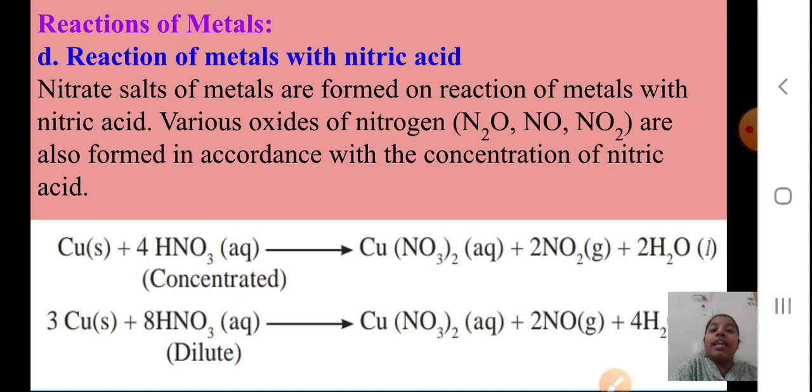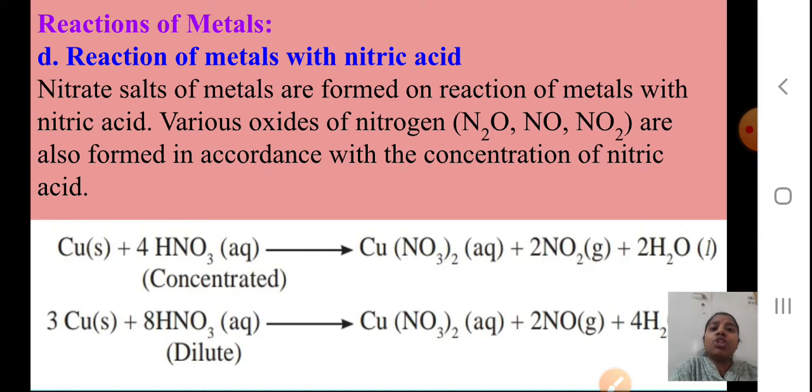Okay students, now nitrate salts of metals are formed on reaction of metals with nitric acid. Which salts are formed? Nitrate salts. Various oxides of nitrogen, N2O, NO, NO2 are also formed in accordance with the concentration of nitric acid.